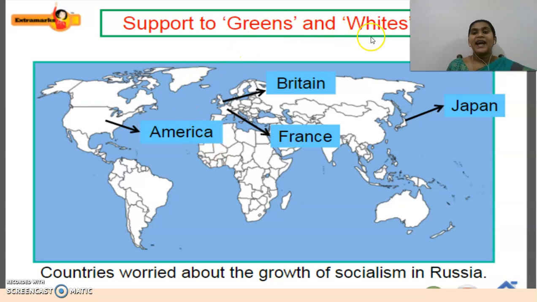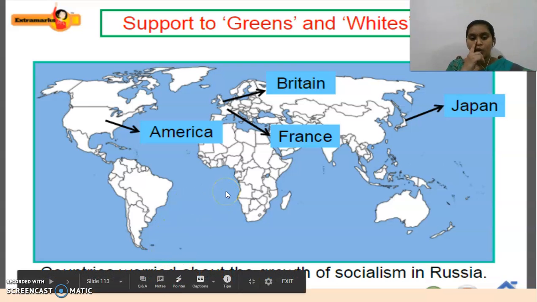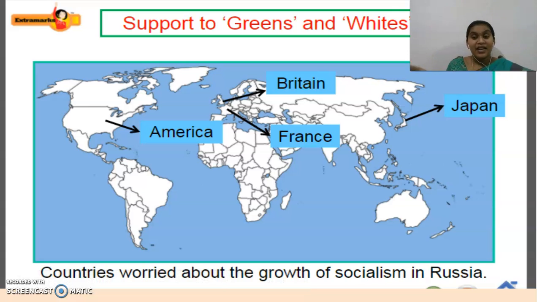The countries were worried about the changes happening in Russia, the growth of socialism in Russia. So they thought most probably the same thing may come to their countries also. They were very scared of that and they started to support the Greens and Whites. Which are those countries? America, Britain, France and Japan.